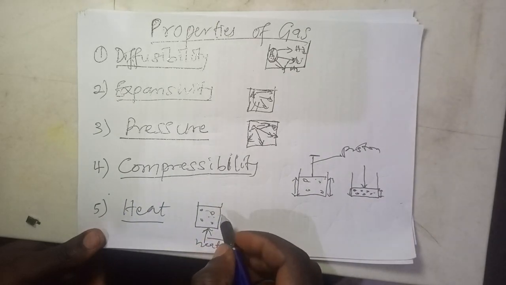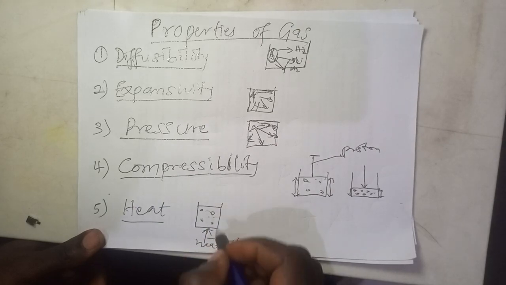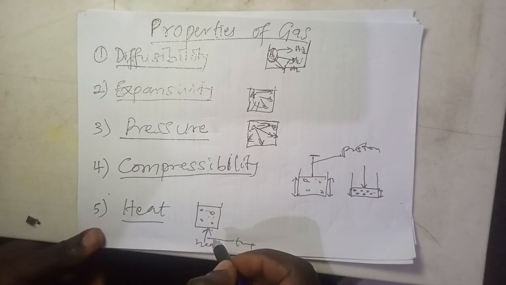That already explains the kinetic theory of gas, which I will get into soon. So the heat will increase the motion, the Brownian motion. It will increase the kinetic energy of this gas molecule, which shows that pressure will also increase.